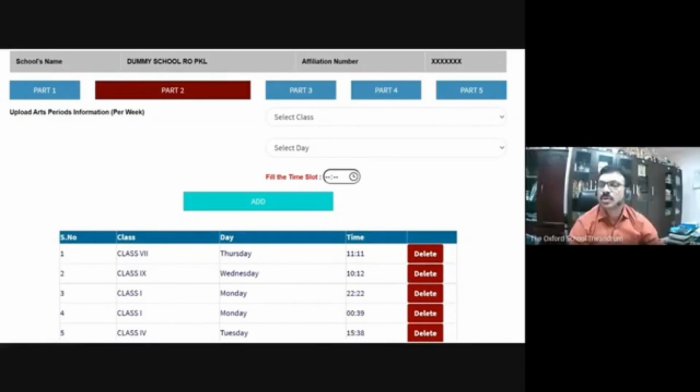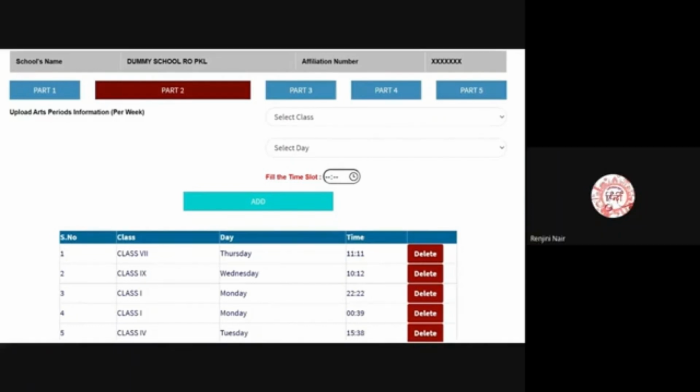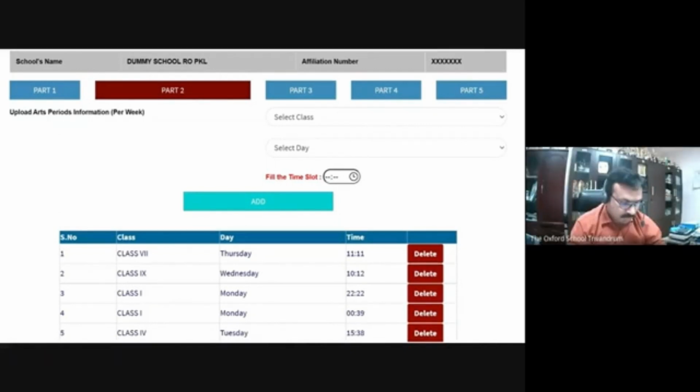Good evening, sir. Good evening. Sir, in our school we entered more than one subject in part 5, for classes 1 to 8. Is it permissible, sir? Of course, there is no problem. See, the objective of art integrated learning is to give them maximum exposure in self-learning, independent learning, collaborative learning, and making learning joyful. As many projects, as much involvement as there is, no issue with the CBSE. They are encouraging it. But let us not make it a burden for students. Let us not make it compulsory.